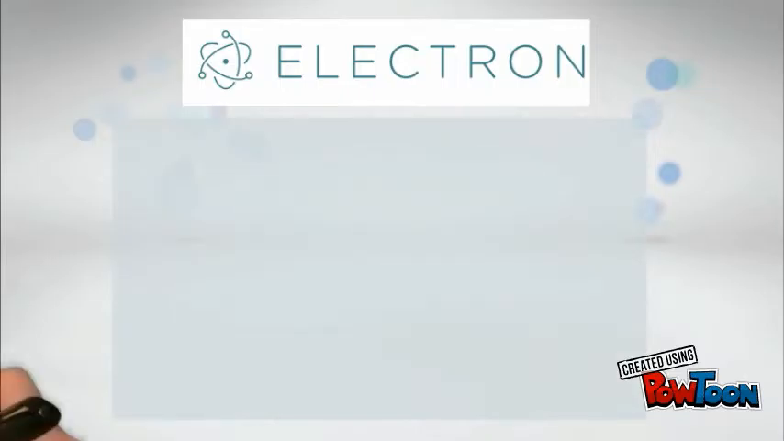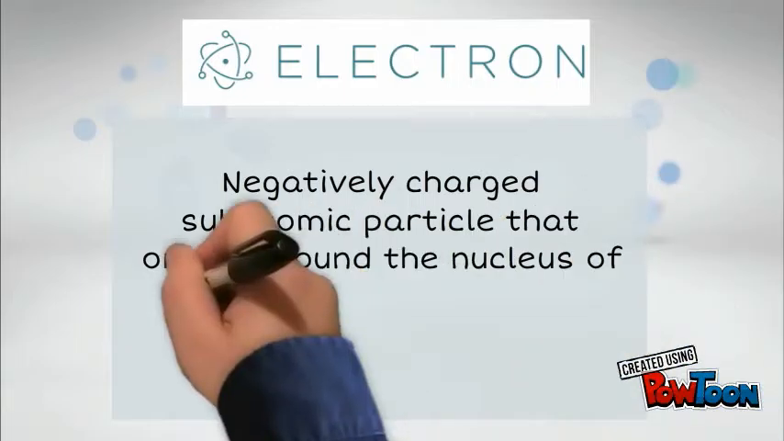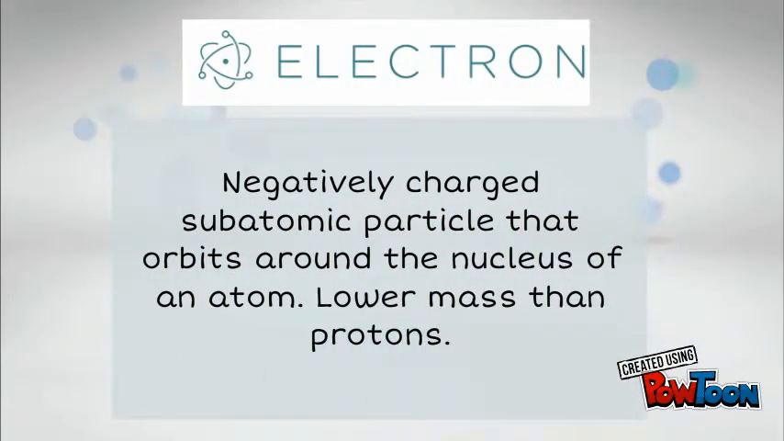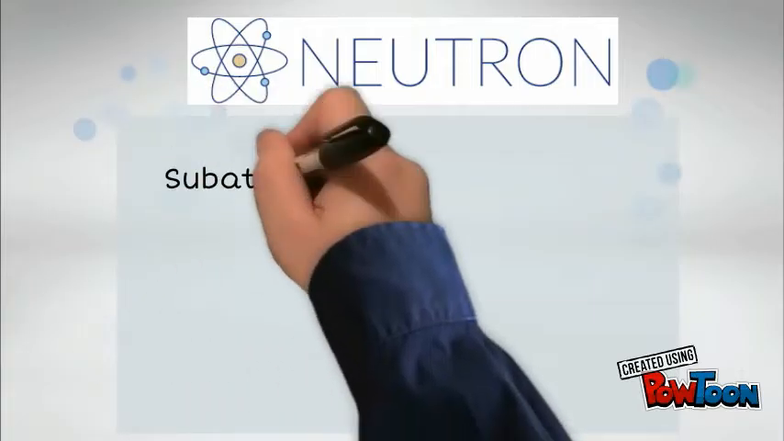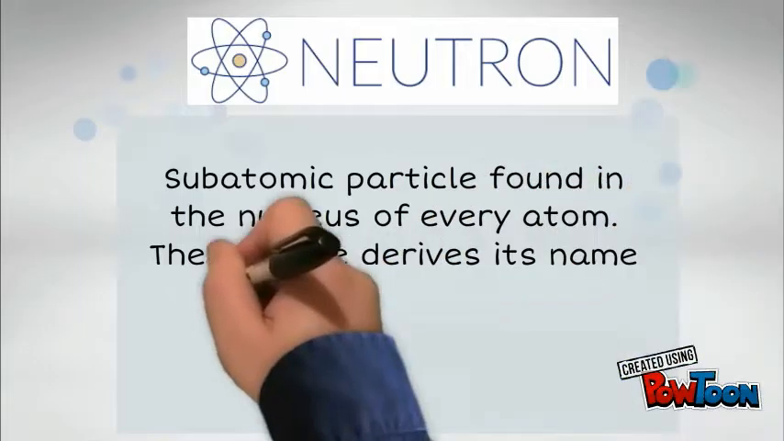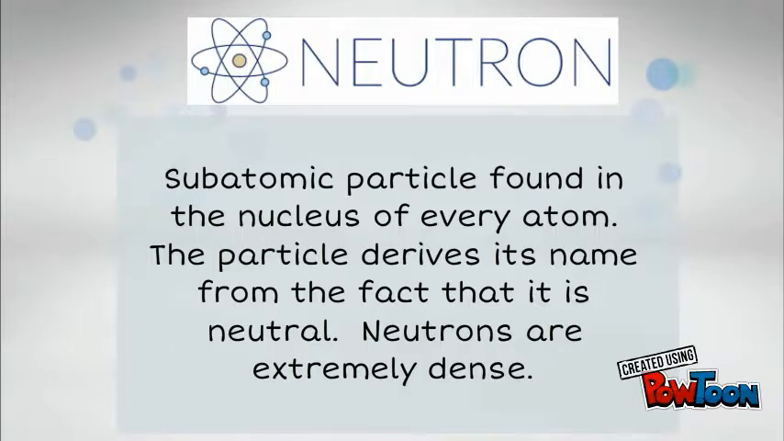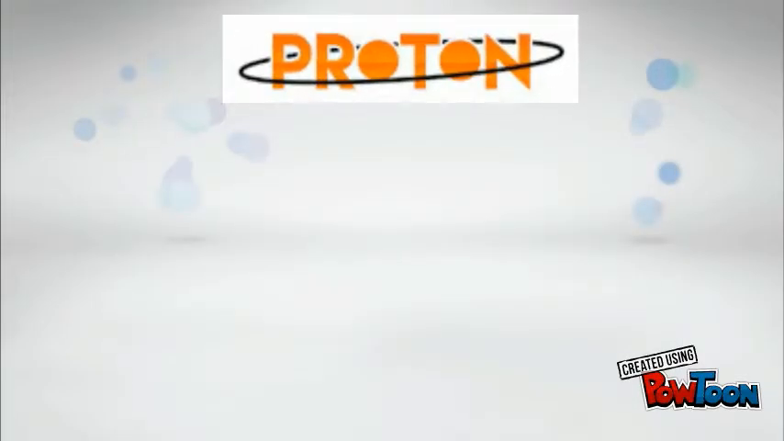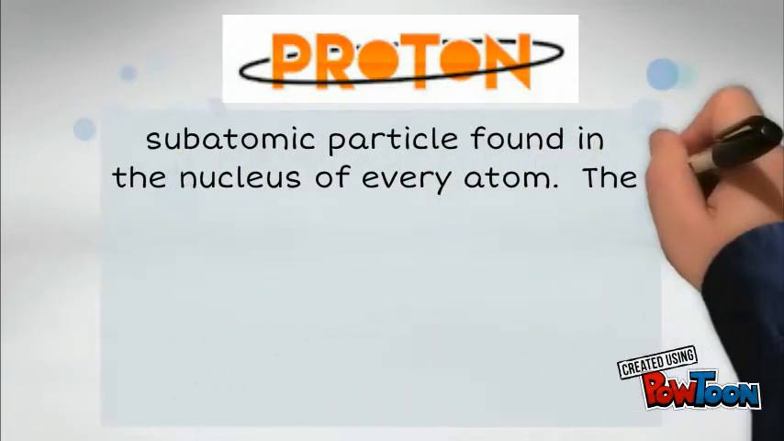Let me explain you. An electron is a subatomic particle that orbits around the nucleus of an atom. It always has a negative charge, okay? A neutron is a subatomic particle found in the nucleus of every atom. It has no electrical charge, so that means that it is neutral. A proton is a subatomic particle found in the nucleus of every atom. It always has a positive charge.